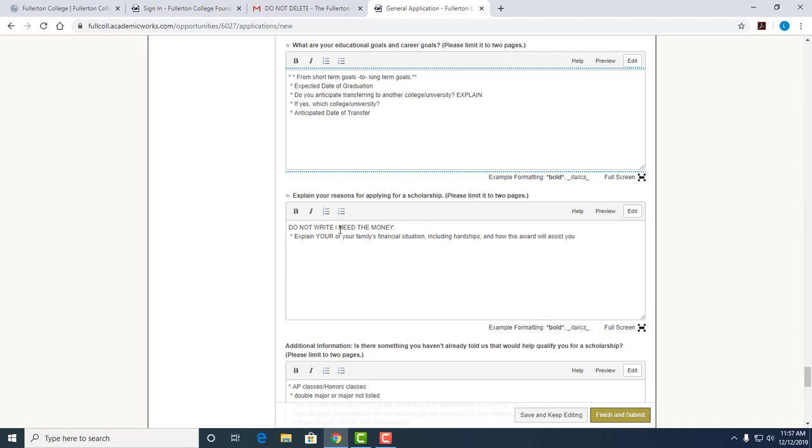Please, ladies and gentlemen, do not write, I need the money. We know you need the money. We want to know in detail why it is that you are applying for the scholarship. So you want to explain in detail what your family situation financially is, maybe your own financial situation if you're an independent student, or if you're the head of the household, you might want to include whatever financial struggles or hardships you might have.